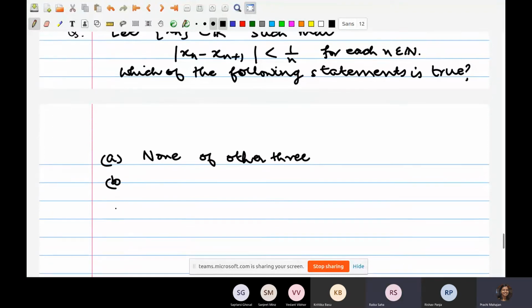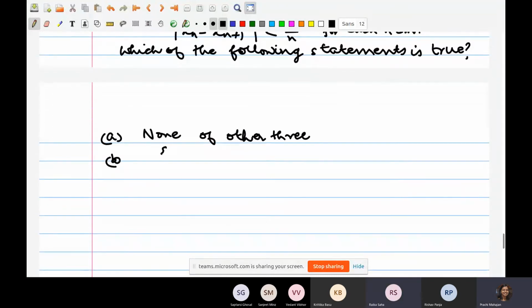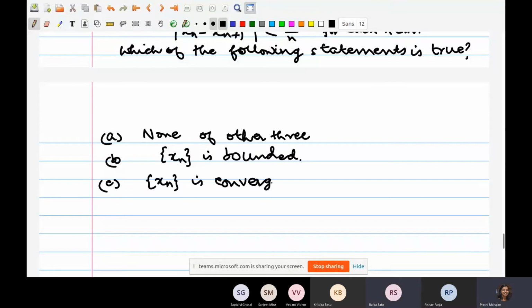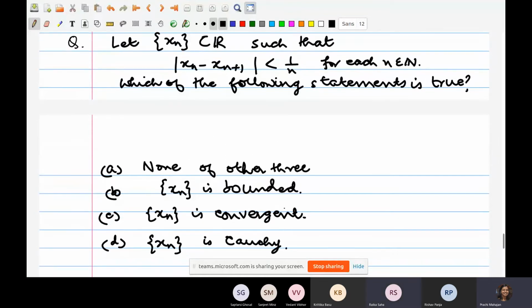All right. xn is bounded. Yes. Correct. xn is convergent. Yes. And xn is Cauchy. Sequence xn is Cauchy. Okay. All right. Yeah, tell me.